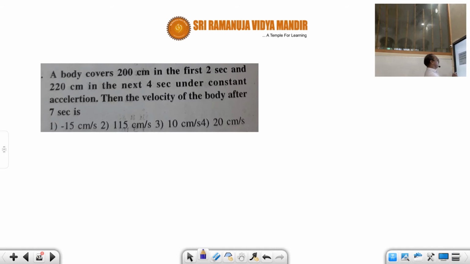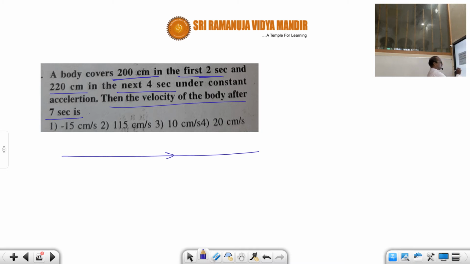One more last problem is there. I will give you the equation, so you can solve that problem also. A body travels 200 centimeters in the first 2 seconds and 220 centimeters in the next 4 seconds, and they are asking the velocity after 7 seconds. I will give you the diagrammatic representation. Try to solve this problem.